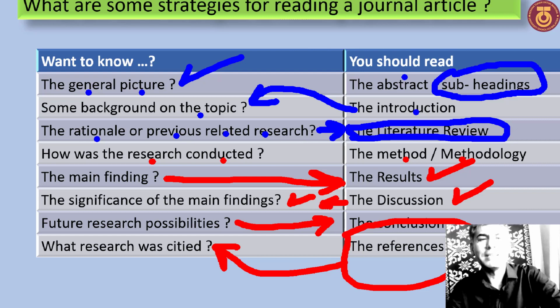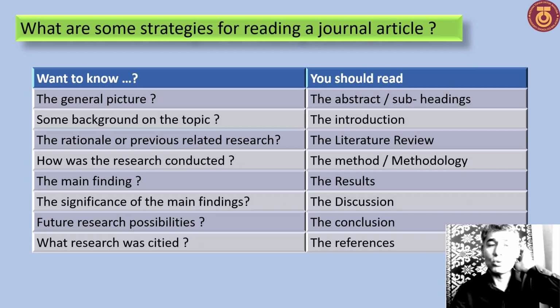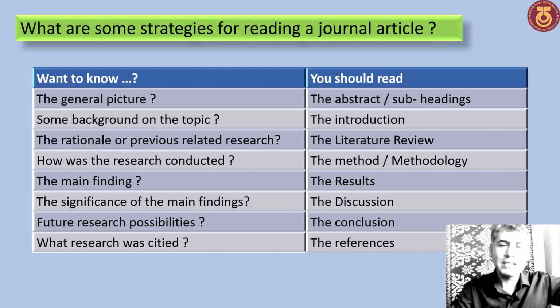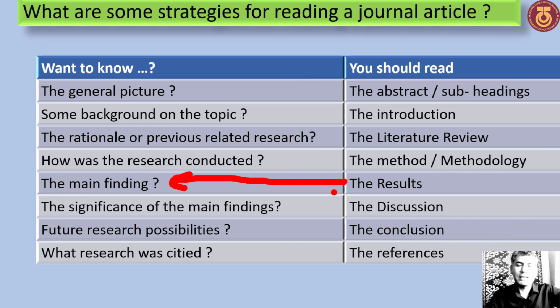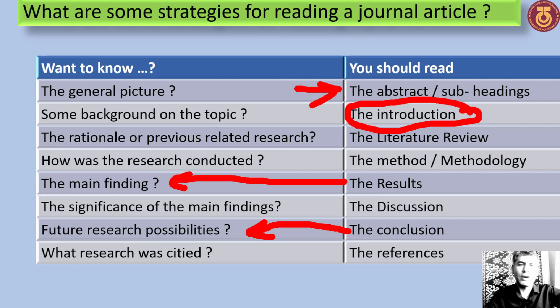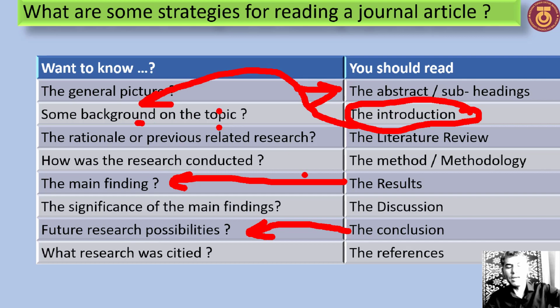This is the main technique or strategy to read the paper. If you need anything, you must go to the specific part of the paper. If you need the main finding, go to the result. If you need the general picture, go to the abstract. If you read the conclusion, you find research possibilities. If you read the introduction, you find the background on the topic, and so on.